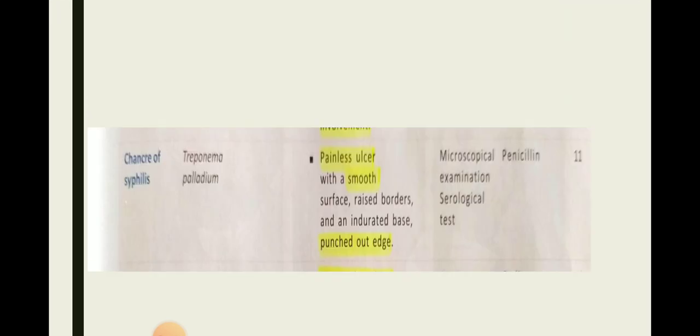Other single ulcer is chancre of syphilis. The etiologic factor is Treponema pallidum. This is a painless ulcer with a smooth surface, raised border, indurated base and punched out edges. Investigations for this are microscopical examination or serological test, and treatment is penicillin.